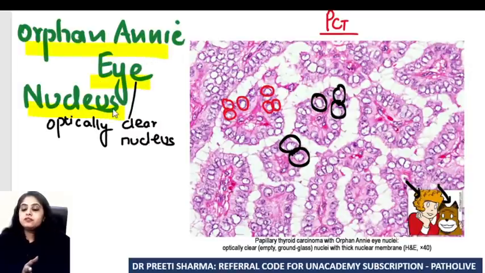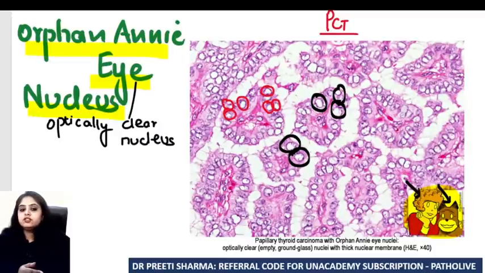Why was it called orphan Annie eye? Because look at this cartoon character here. So the cartoonist actually forgot to draw the eyes of all the cartoon characters over here in this particular cartoon series. So Orphan Annie was the name of the cartoon character, and the cartoonist forgot to draw the eyes of that cartoon character. So that is why these nuclei also look completely white. And that is the reason that we call it the optically clear or the Orphan Annie eye nucleus.